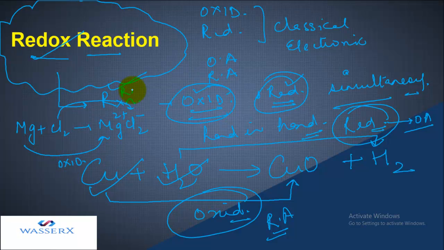Cl is gaining electrons, so it is undergoing reduction. The substance which gets oxidized is the reducing agent, so Mg is the reducing agent in this reaction, and the substance which undergoes reduction is the oxidizing agent, so Cl is the oxidizing agent. Likewise, you can predict oxidation and reduction, differentiate the redox reaction, and write the oxidizing and the reducing agent.